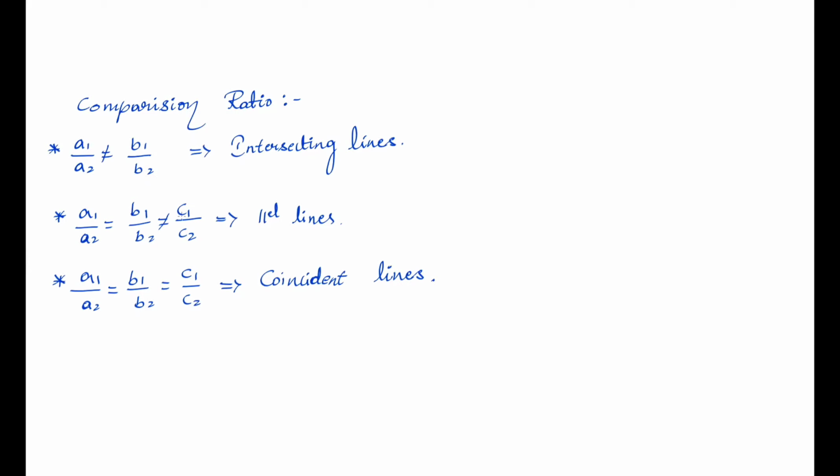And for parallel lines, a1 by a2 is equal to b1 by b2 and it is not equal to c1 by c2. So the first case is a1 by a2 not equal to b1 by b2, then the second is equal and c1 by c2 is not equal. And the third case we know: all are equal. That type of lines are coincident lines.